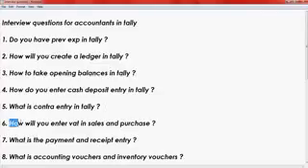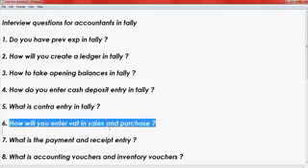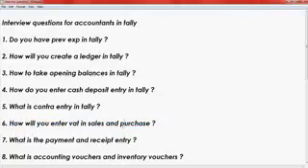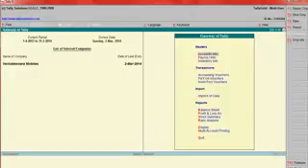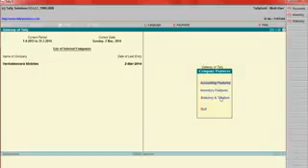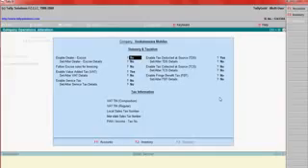The sixth question is, how will you enter VAT in sales and purchase? Before that, you have to enable VAT. Say for example, features, statutory taxation, VAT, yes.